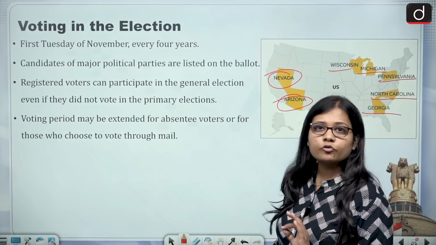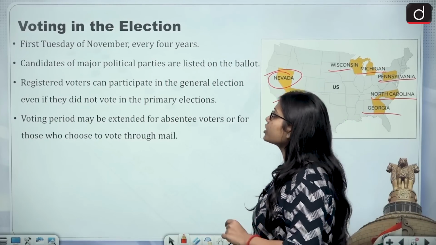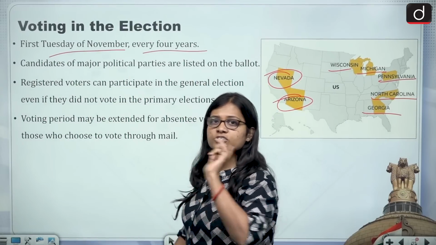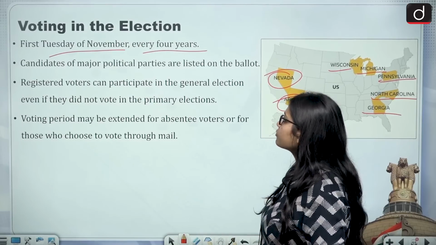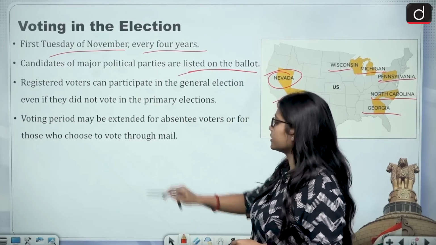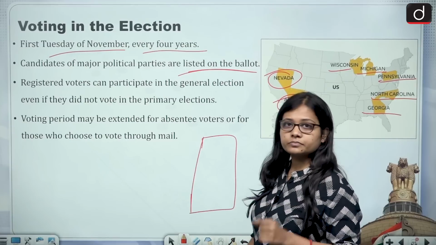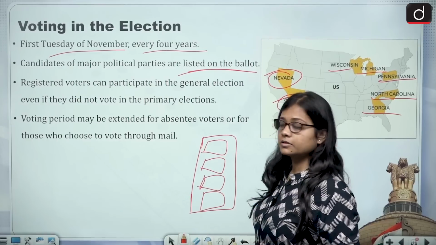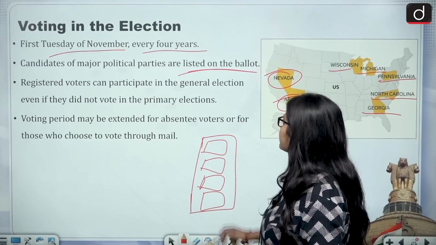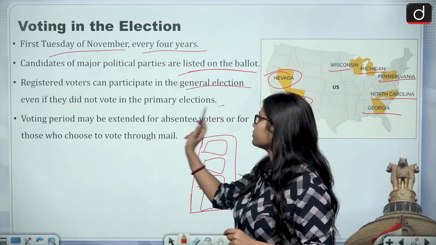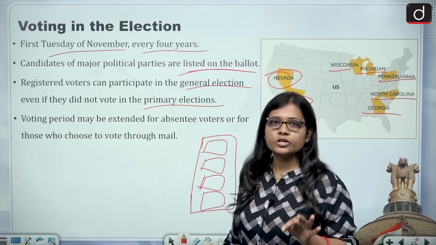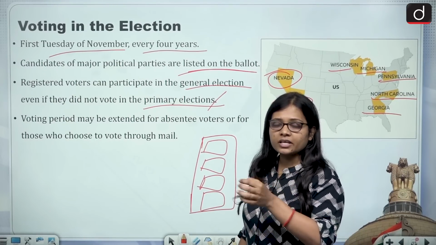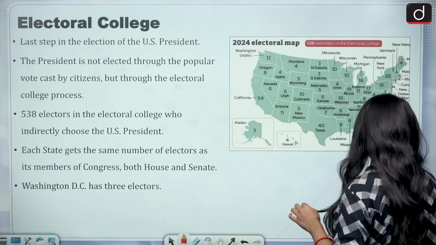Now let us talk about how the voting in the election takes place. The first Tuesday of November every 4 years, that is the Tuesday after the first Monday, candidates of major political parties are listed on the ballot. Then registered voters can participate in the general election even if they did not vote in the primary elections. So people who are registered voters of the US, even if they have not voted in the primaries, can vote in the general election, and that is how the voting process starts.